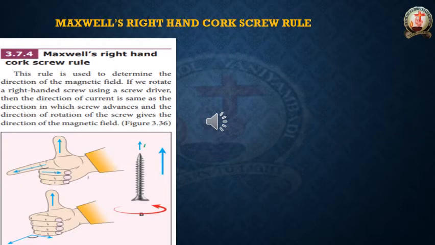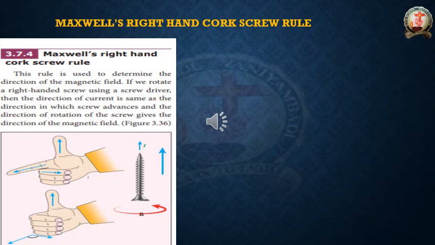Next one is Maxwell's right hand corkscrew rule. Maxwell proposed this rule, so he kept his name, Maxwell's right hand corkscrew rule. The aim of this rule is also the same: to find the direction of the magnetic field, by the use of a screw. So please see how he is finding the direction of the magnetic field by the use of the right hand corkscrew rule.